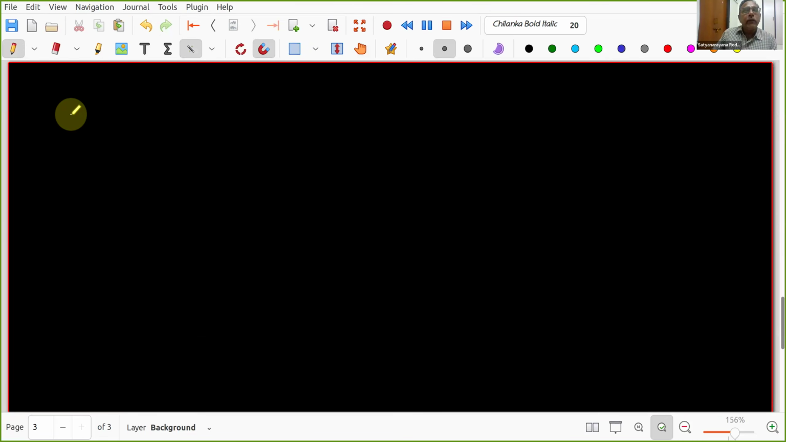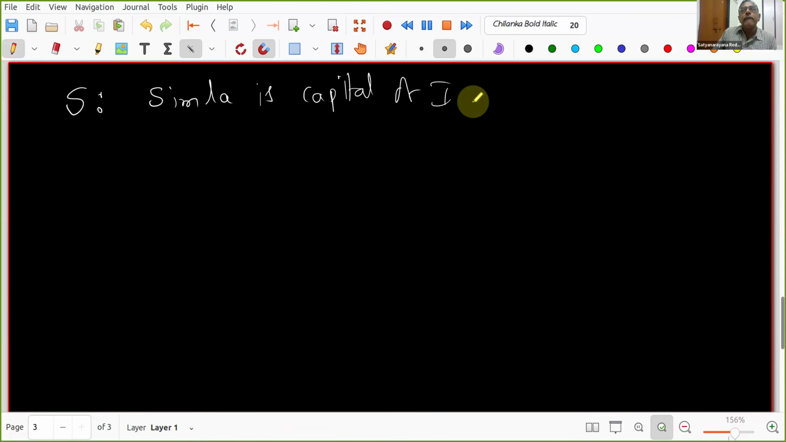Okay, nice. So I will ask one question now. One statement I will give you, and you tell me what is the negation of that. Shimla is capital of India. How many of you want to tell the negation of it? What is the negation of S? Be quick. This is easy.